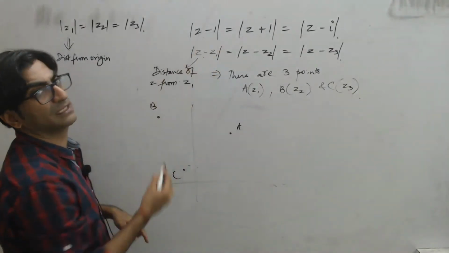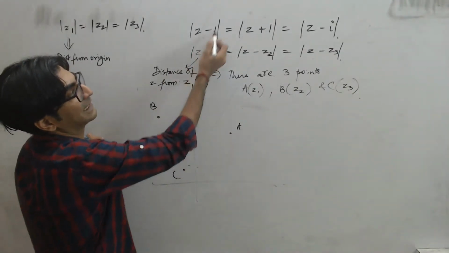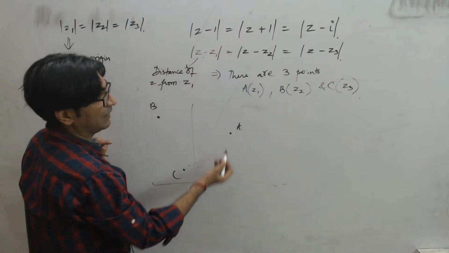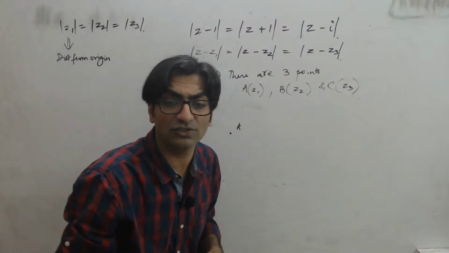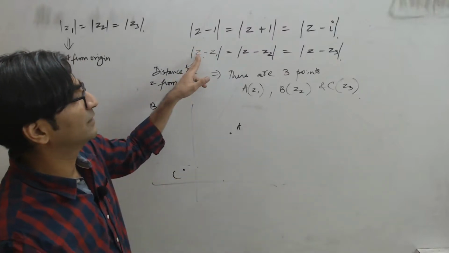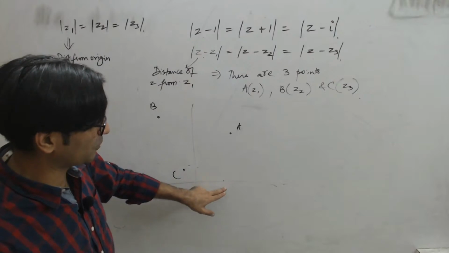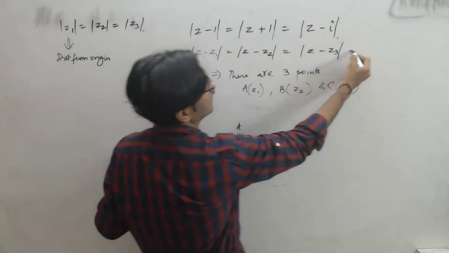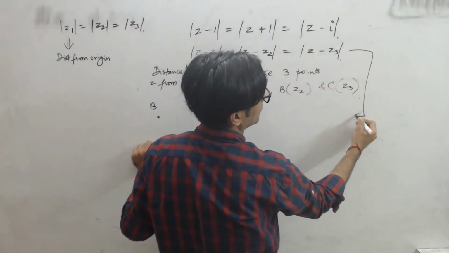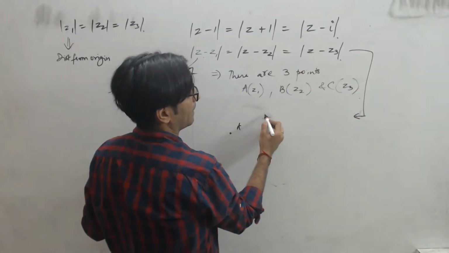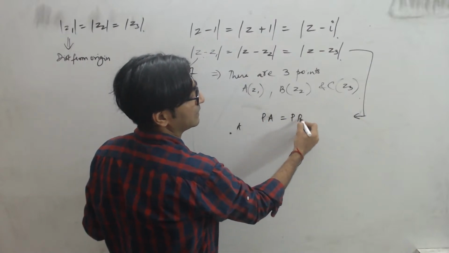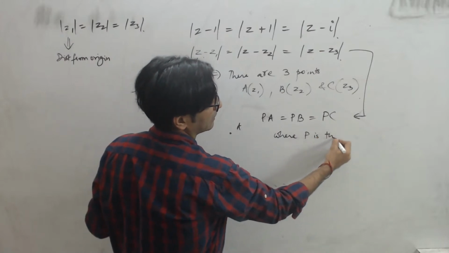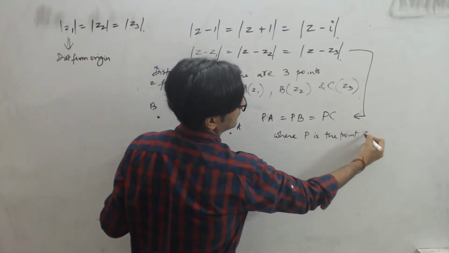अगर मैं Z minus 1 कर रहा हूं तो मतलब इसमें पॉइंट क्या है? Z1 कौन सा पॉइंट है? माइनस वॉट 1. This is the point 1,0. तो मतलब 1, if this is A, then we are trying to say that a point Z, the distance of that point Z from this point A will be the distance Z minus Z1. Right? So basically, this equation actually translates into PA is equal to PB is equal to PC, where P is the point Z.